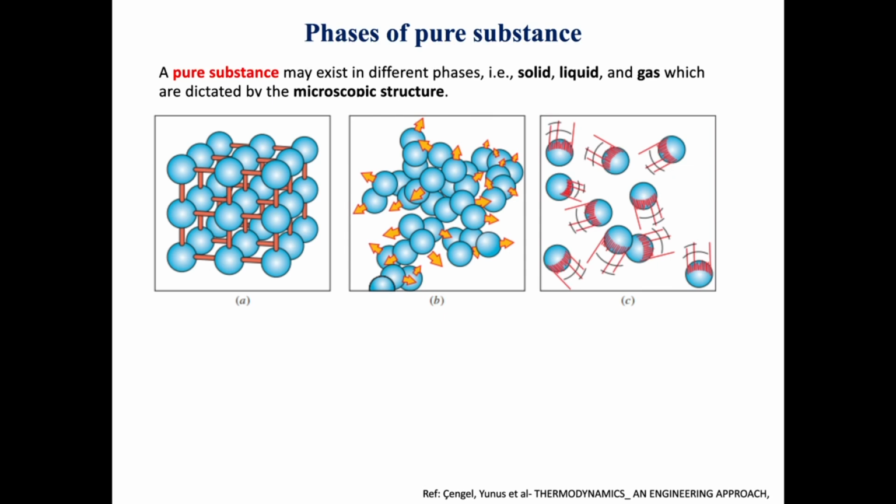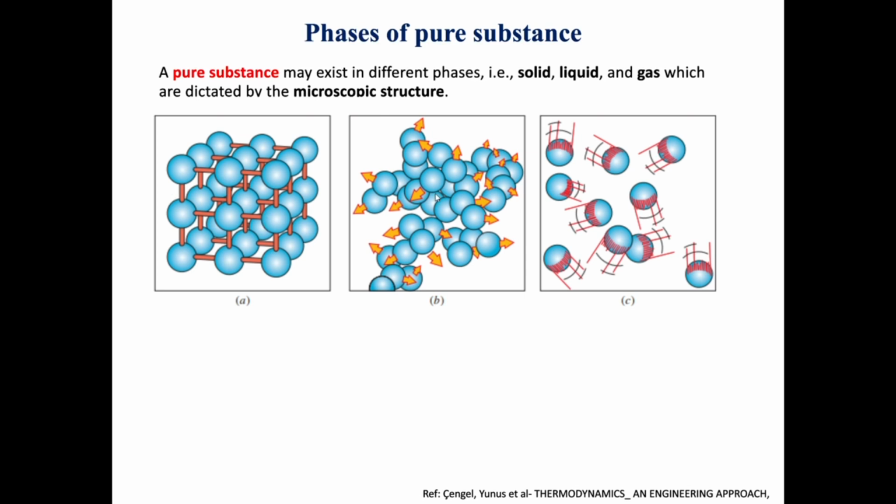So the first one absolutely will be a solid. Why? Because the molecules are tightly fixed together. Why are they tightly fixed together? Because they have the strongest intermolecular bonds. So they are tightly packed together in a fixed structure. About their movement, they will not move, but they will vibrate. Why? Because they have very low energy, so they cannot move like liquid or gas. They are just fixed together, but they will vibrate. So here is the solid phase.